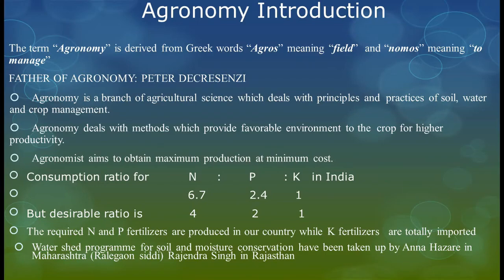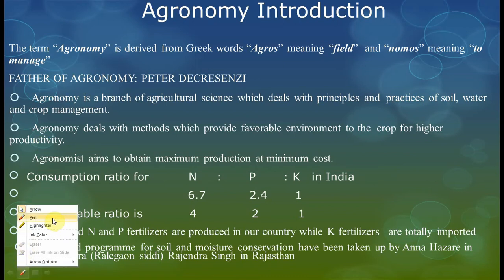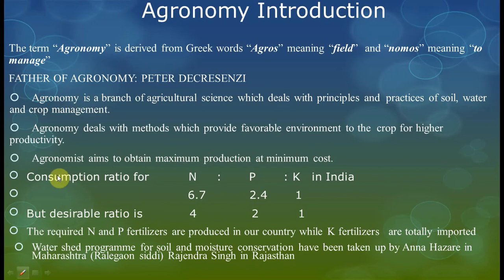See friends, this is agronomy introduction, and here in the first line there is a question. Agronomy is derived from a Greek word, agros meaning field and nomos meaning to manage. Okay friends, you everyone know this. And father of agronomy is Peter de Crescent. You also know it. Agronomy is the branch of agricultural science which deals with principles and practices of soil, water and crop management.